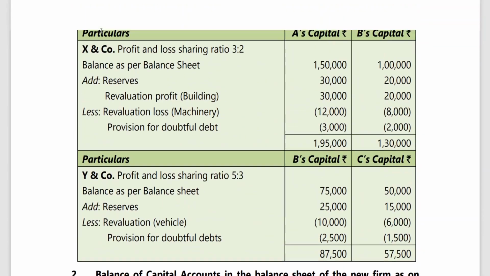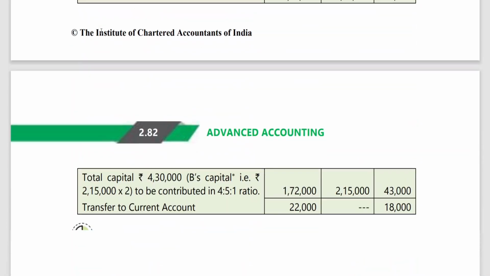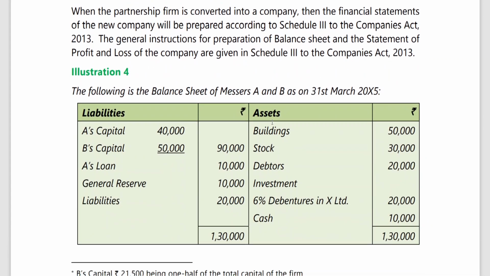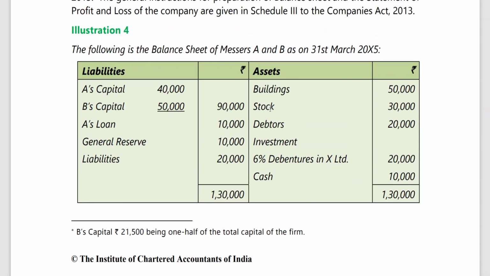So now I'll be taking you to the conversion of a partnership firm into a company. This is a very important model, the reason being that we can expect this kind of problem in the examination. A partner is being admitted, they have done business for 1 year, then they have converted into a company. This is a very important model.